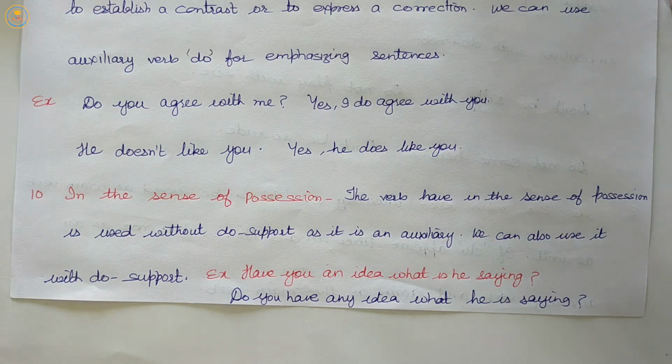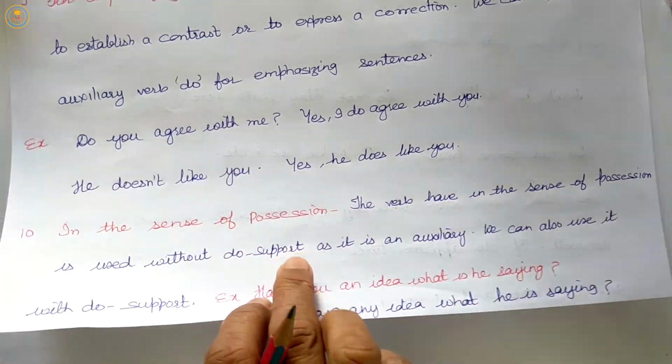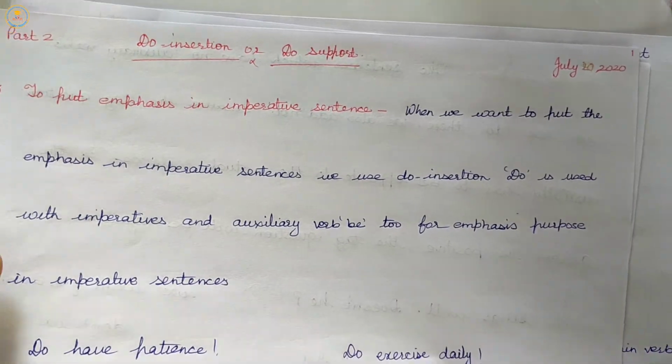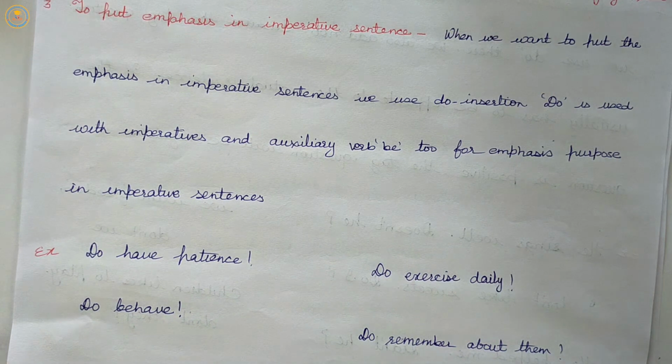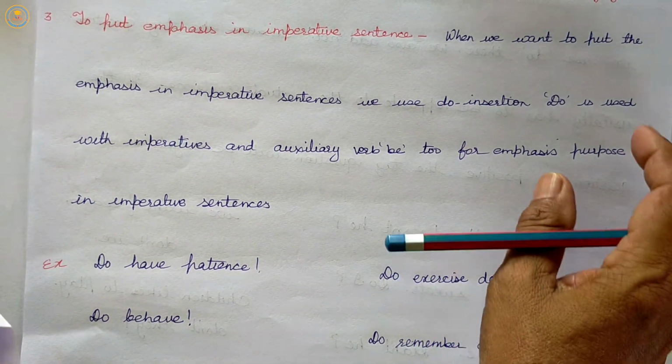So, I hope you have understood whatever we discussed in this session of our do insertion or do support. Let me remind you once again of the key points, the key rules or the uses of do insertion or do support.